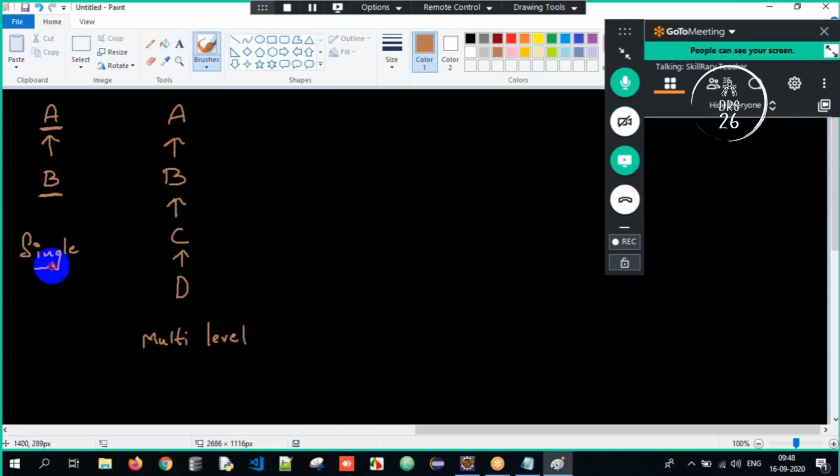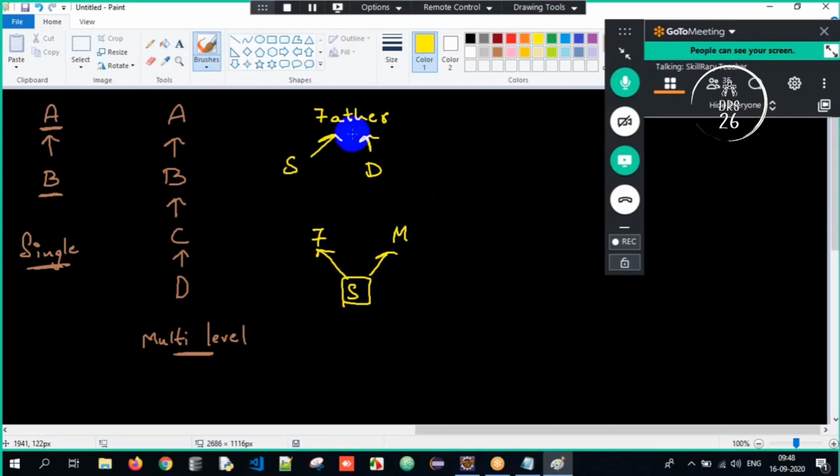This is single level and this is multi-level. Now, I told you father, son and daughter, and this is another case: father, mother, and son. Now get the difference. One superclass and multiple subclasses is called hierarchical inheritance. But one subclass having multiple superclasses is called multiple.